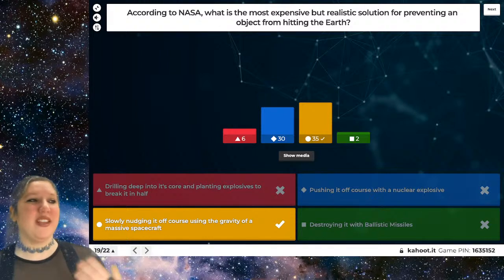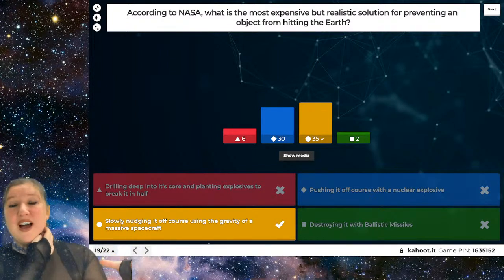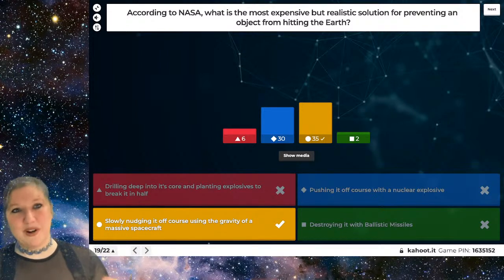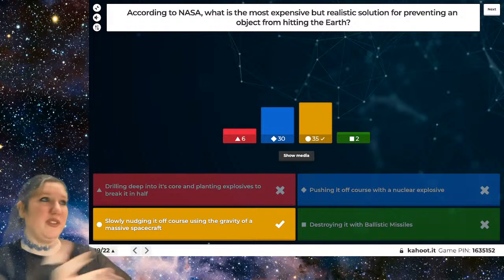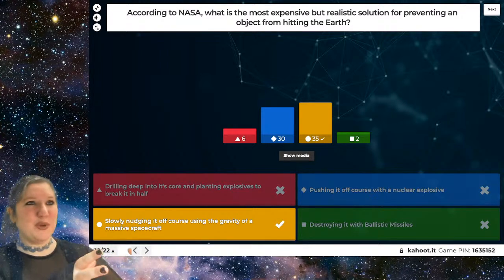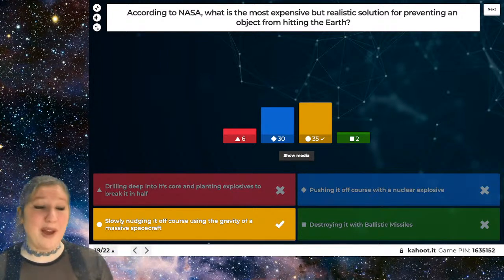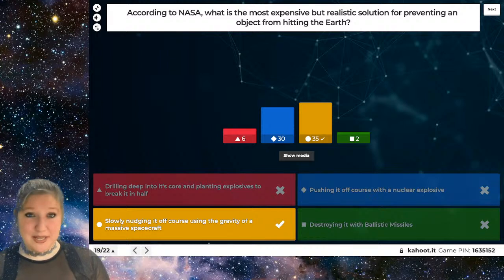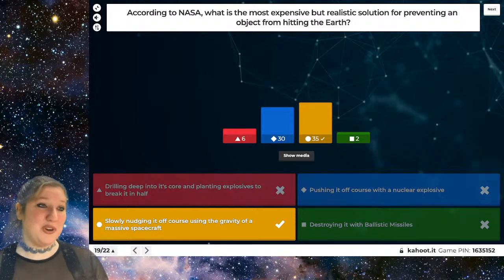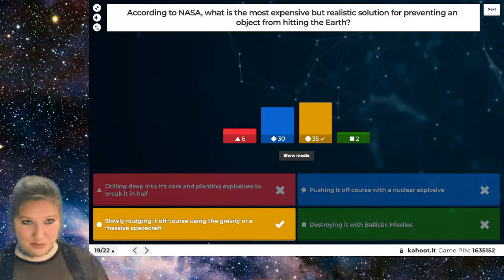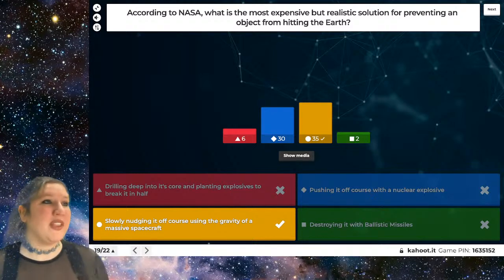But essentially, you'd, over several years, have a very massive object or a massive spacecraft of some sort next to the asteroid, and you'd slowly pull it off its course using gravity. And this would be very expensive, and you'd also have to have many years to prepare, but at least it involves not blowing up the asteroid, which could cause other problems, such as having a whole bunch of shrapnel from this asteroid hitting the atmosphere, which wouldn't be great.